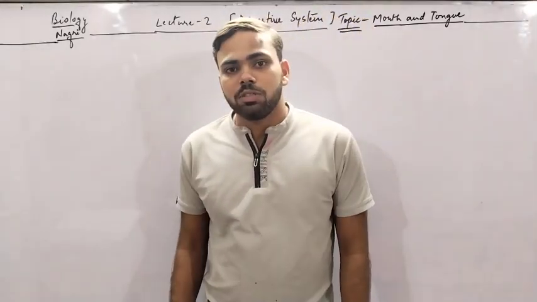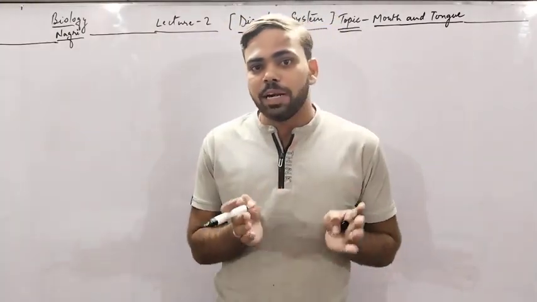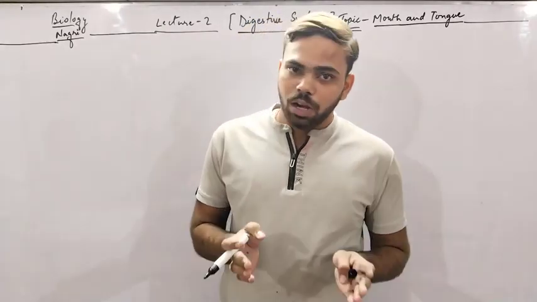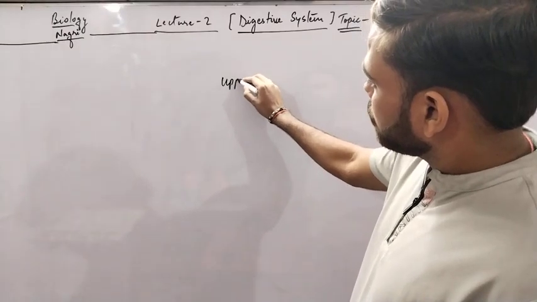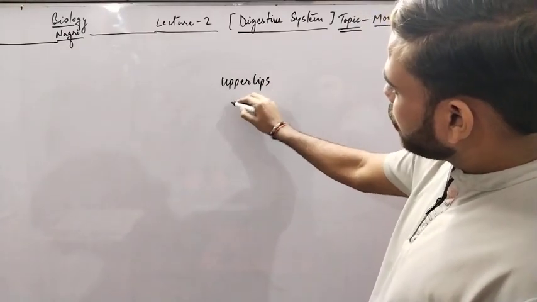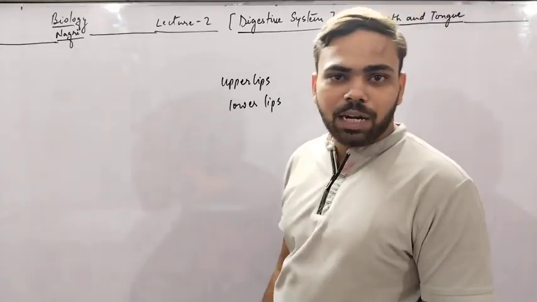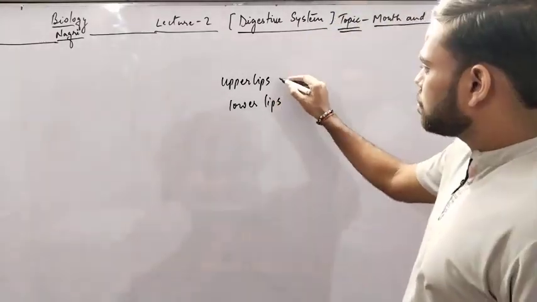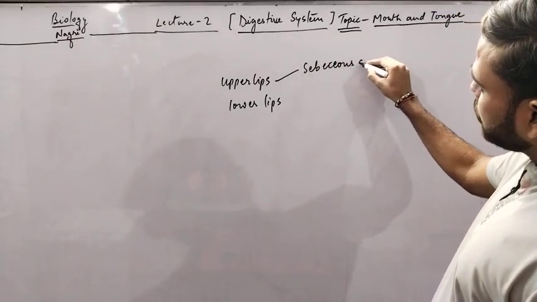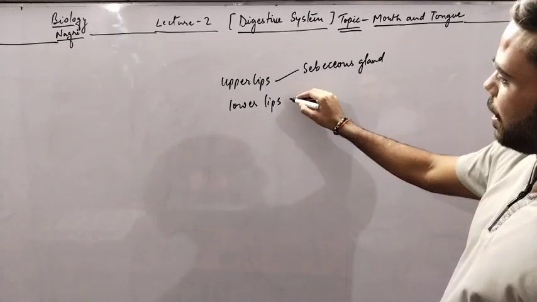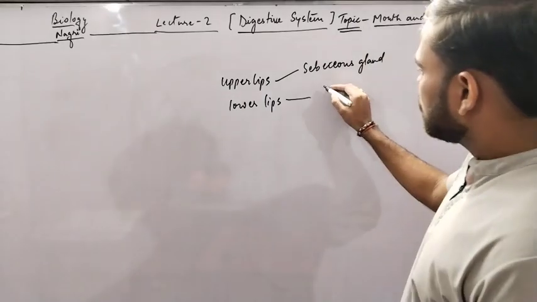So let's start from mouth. What is mouth? Mouth is an opening of a buccal cavity guarded by two lips, the upper lip and the lower lip. The whole mouth is guarded by the upper lip and the lower lip. The upper lip contains sebaceous gland, and the lower lip, or we can say the inner portion of the lip, contains serous gland.